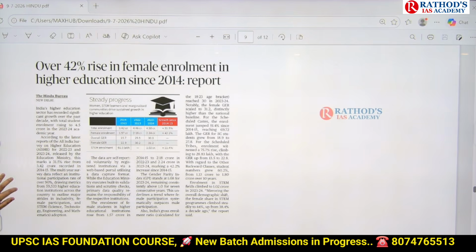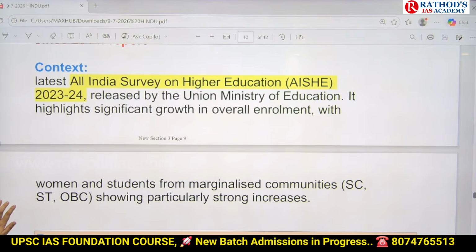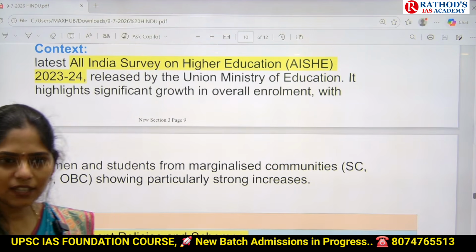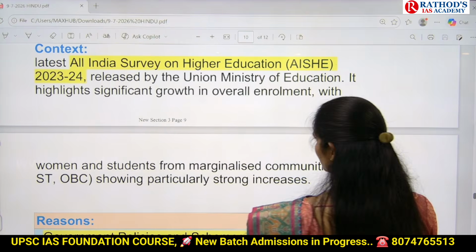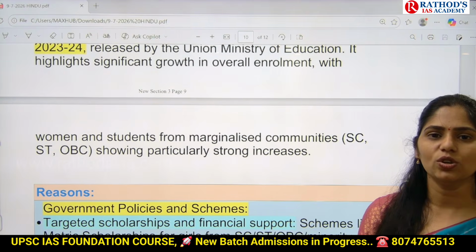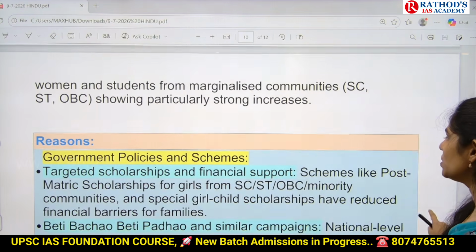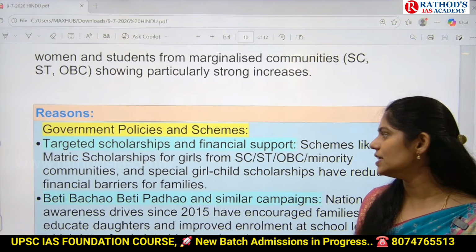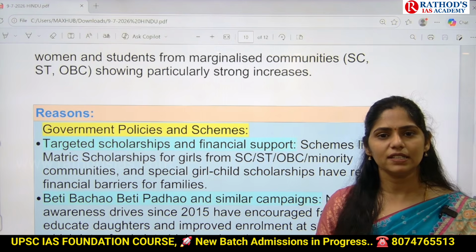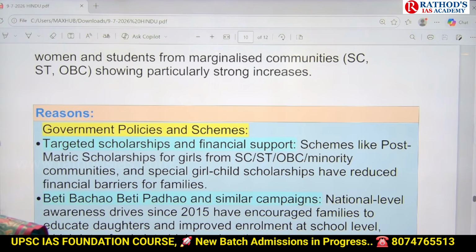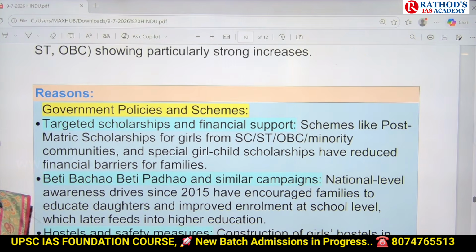Okay, now let us see this article. The All India Survey on Higher Education (ISHE), released by the Union Ministry of Education, highlighted that there is overall increased female enrollment in higher education, especially students from scheduled castes, scheduled tribes and OBC. What are the reasons? The first one is government policies and schemes. The government targeted these vulnerable sections of society, and the government is providing reservations in education and even scholarship and financial support.